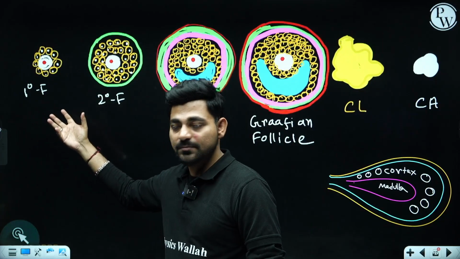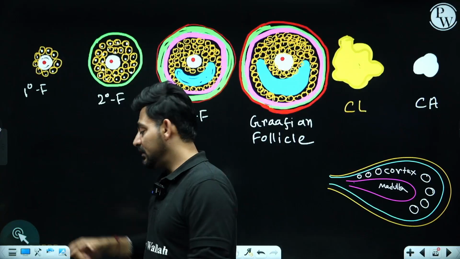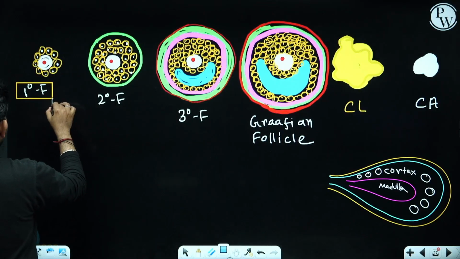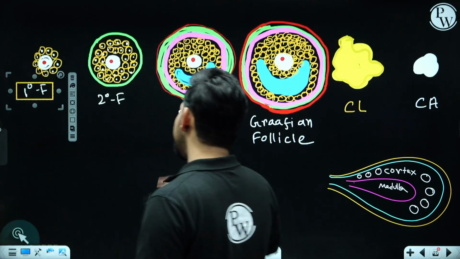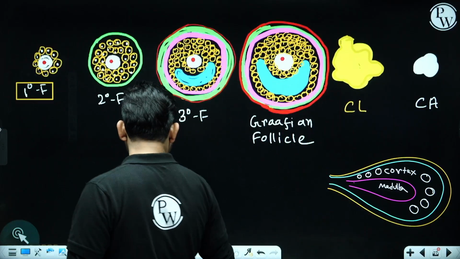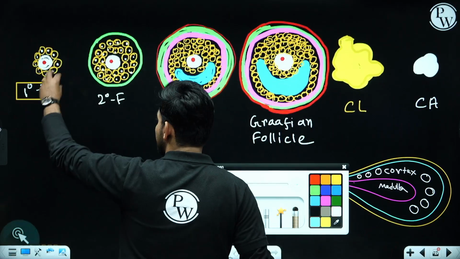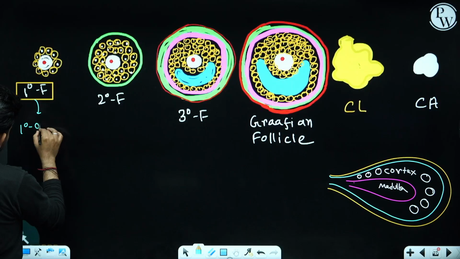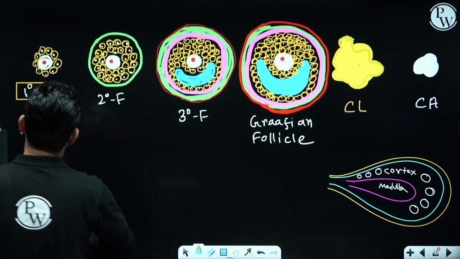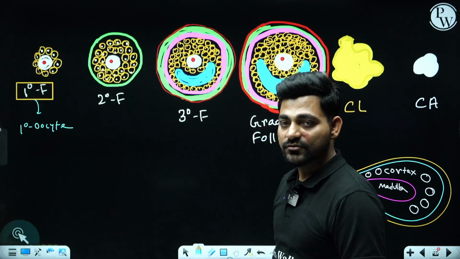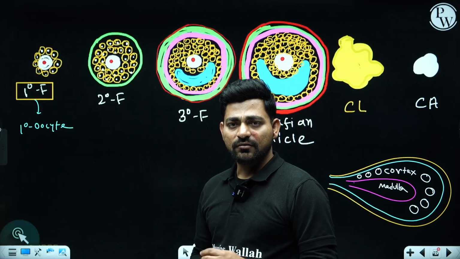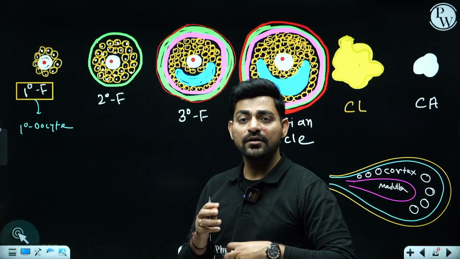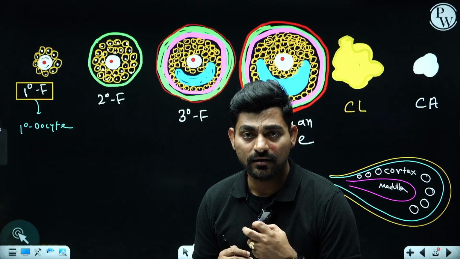There will be formation of the primary follicle, and that is written here as 1-degree follicle. 1-degree follicle means primary follicle, and inside that primary follicle you are going to get one immature stage of ovum, and that is called the primary oocyte, right? Now how are these primary oocytes formed? They are produced from oogonia, right?